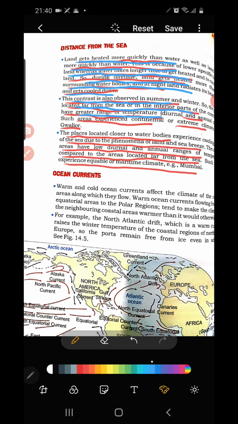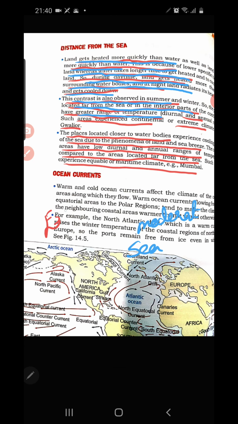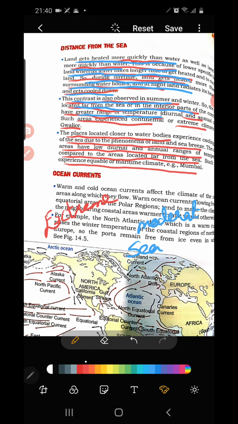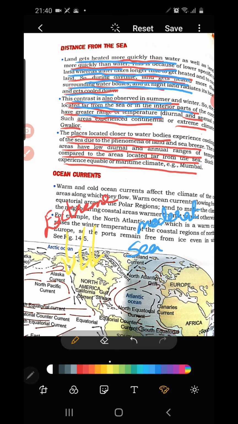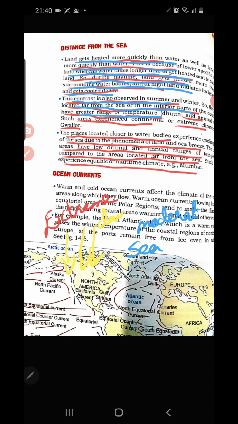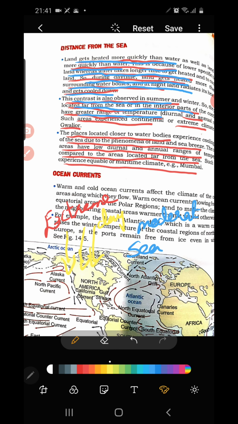If a place is far away from the sea, there is extreme climatic condition, because it has no influence of the sea breeze or land breeze. During the daytime, the more heat is absorbed by the atmosphere, the more intensive the heating, and at the same time at night it sometimes becomes very cool.